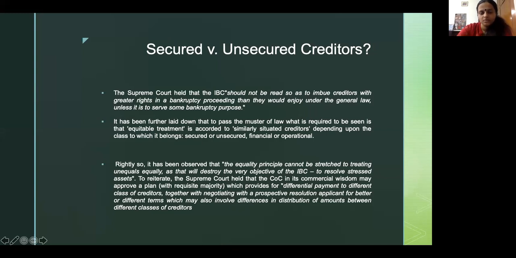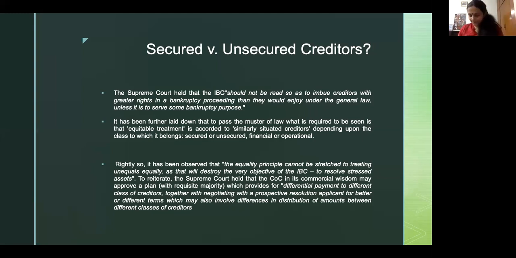Any other question? Could you please explain Form H? Form H is like a compliance certificate. Now, while the RP files a resolution plan, as you know, after the COC clears a plan, it has to be given to the NCLT for final approval. This application is made by the RP. The RP, while making this application, will also ask the resolution applicant to give a compliance certificate in Form H.